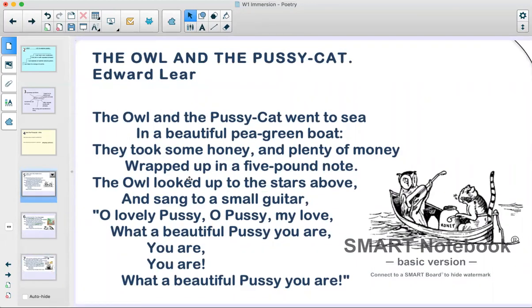I'd like you to have a go at pausing the screen. I'm going to change the different slides, and I'd like you to read this with an adult or a friend or to yourself. And I want you to see if you notice any phrases that are getting repeated a lot in the poem or that you can hear getting repeated. And if you want to rewind the video to where I was reading it, please go ahead. And we're going to see if we can notice what are the phrases that get repeated.